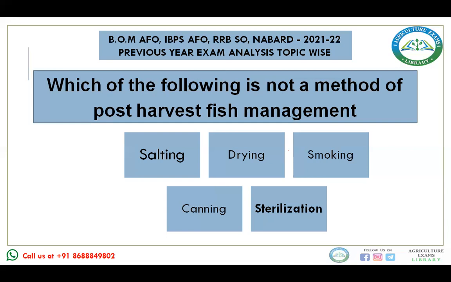Smoking is a little bit more expensive compared to salting and drying. In this, fuel is required, and the nutrition value of the fish is maintained. Fermentation is also not an expensive method. The fish taste and odor change a little bit. Storage life varies depending upon the product. Nutrition value is generally high. Canning is an expensive method because labor, plenty of energy, water, and equipment are required. But sterilization is not a method of post harvest fish management.